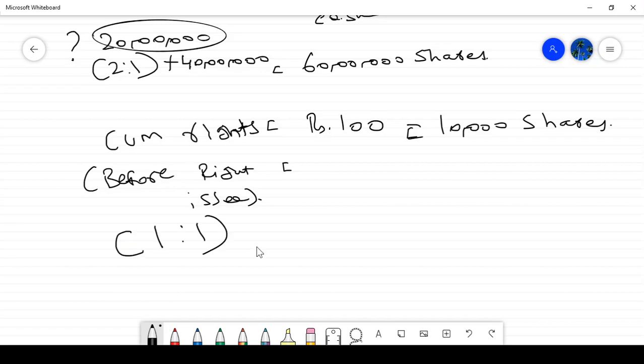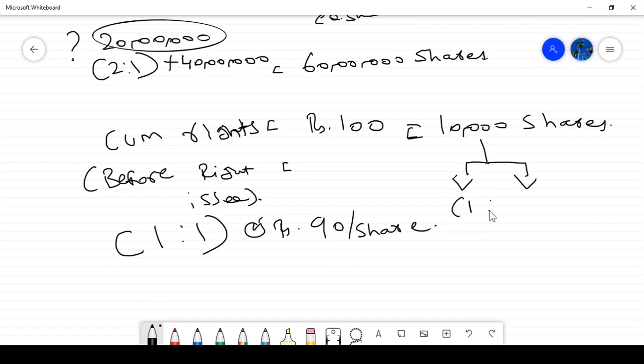If you have 1 share, the company will give 1 share at rupees 90 per share. The company is having 10,000 shares, 1:1 is the ratio. That means 10,000 plus 10,000 equals 20,000. Correct?